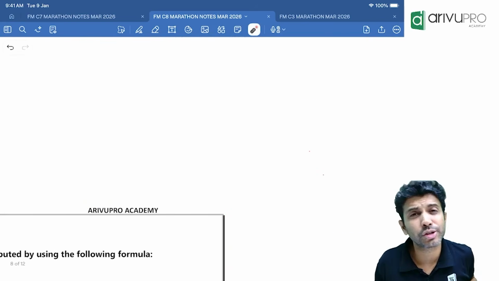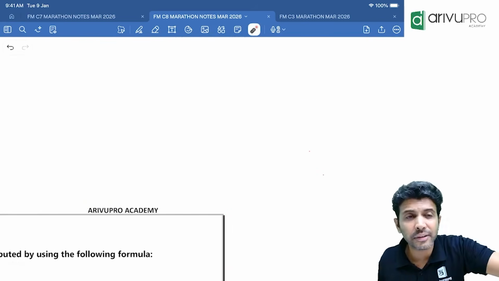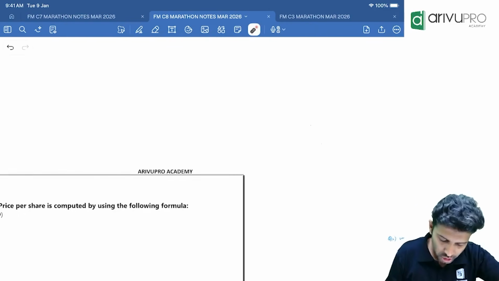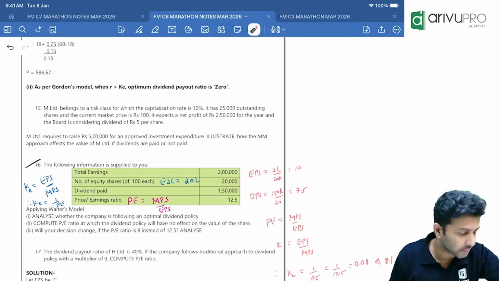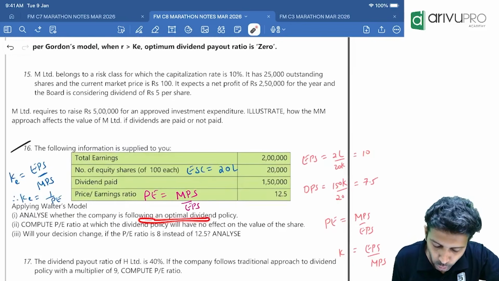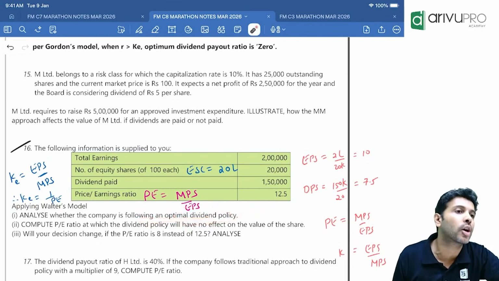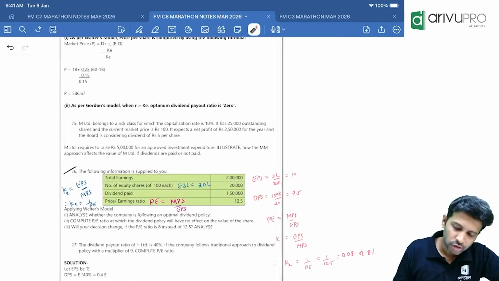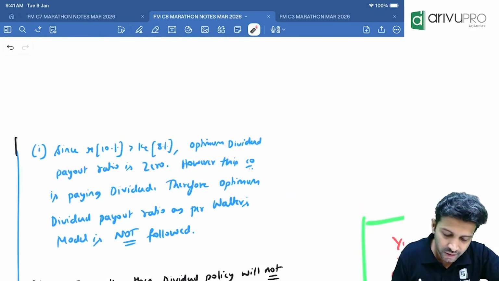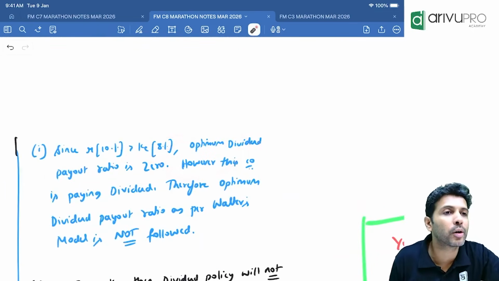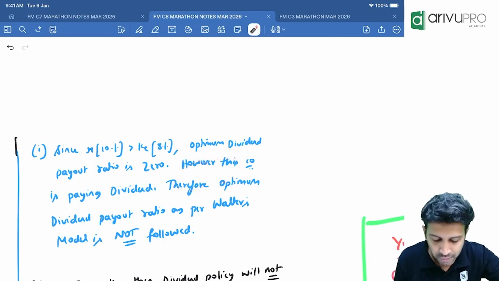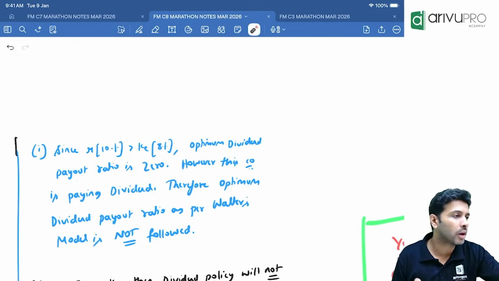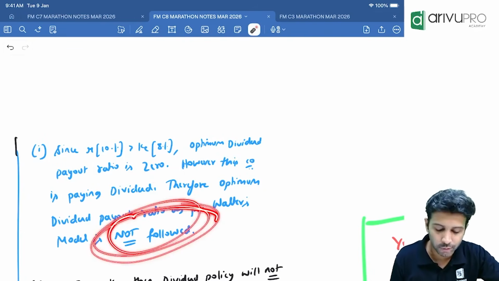Optimum dividend payout ratio 0 means the company should not pay the dividend. But here the company did pay the dividend. They are asking, is the company following the optimum dividend payout policy or not? That is what you need to justify. Since R is greater than cost of equity, the optimum dividend payout ratio should be 0, meaning the dividend should not be paid. However, this company is paying dividend. So is the optimum dividend payout ratio as per Walter and Gordon followed or not followed?